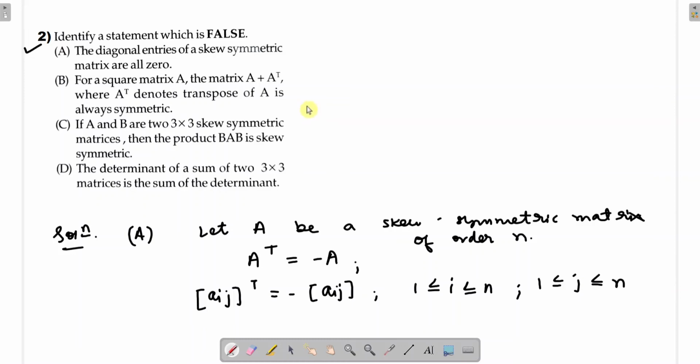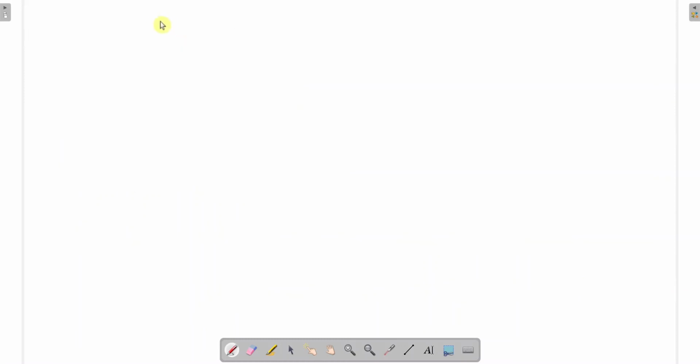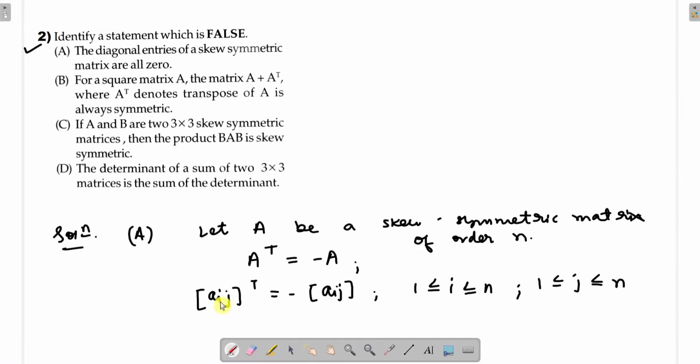Okay, so let us see now matrix Aij transpose. What do we get? Aij transpose means here we get Aji. So the suffixes which are there will get interchanged. Okay, here j will come, here i will come.